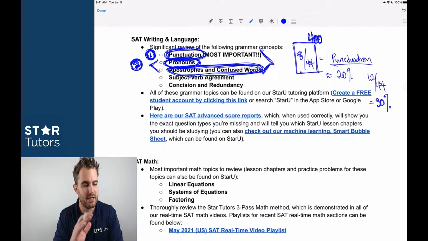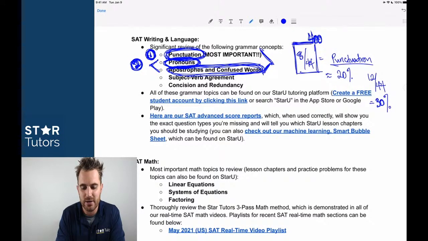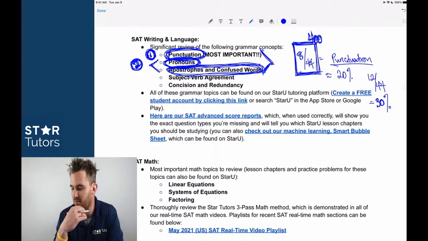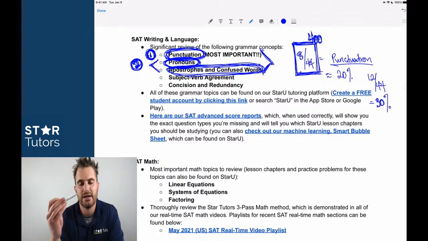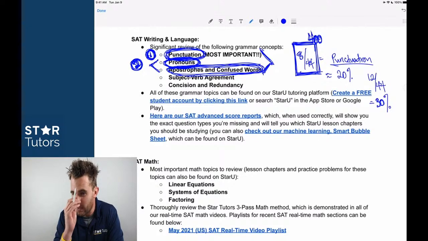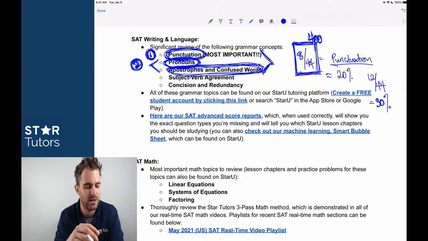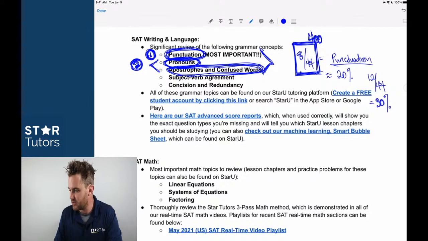And again, I don't want to make this video too long in terms of you guys being able to review these things. You have StarU. If you're having trouble logging into StarU for any reason, depending on where you are in the world, see if you can do it from the desktop laptop version, which is also posted in the live chat above. So if you look at the live chat and you click on the link to the desktop or laptop version, you should be able to open it there as well. But check that out. Again, StarU can find all these lesson chapters.